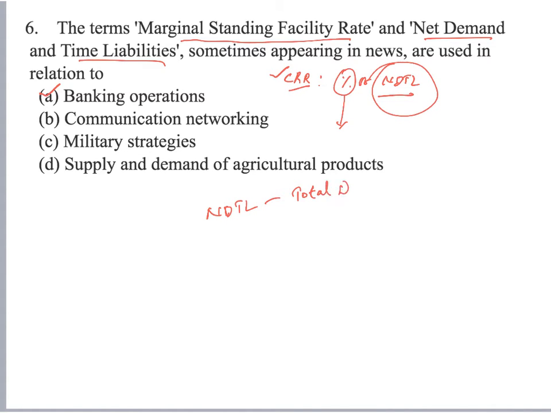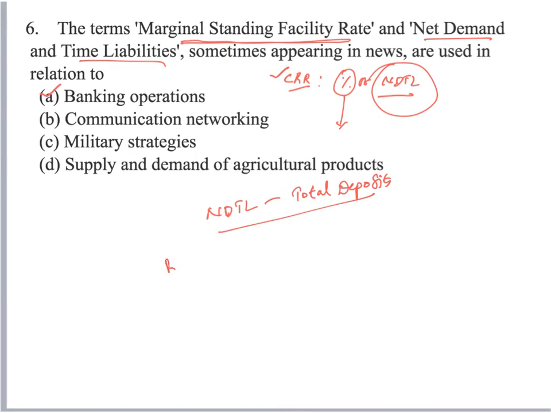We will be discussing in detail all these technical aspects in monetary policy. At the same time, marginal standing facility is a facility that was introduced by the RBI after the financial crisis of 2008-9 in order to ensure banks would be able to have a large supply of liquidity.